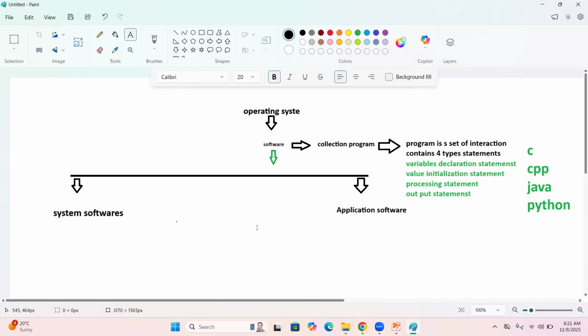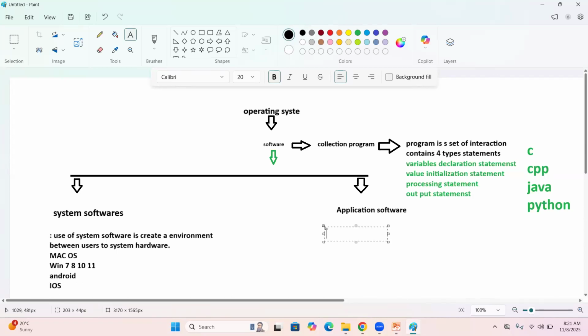Creating platform is its purpose. Coming to application software, which is very, very important. Application software is also software which is designed with a collection of programs, but its use is specific, a specific functionality, specific usages, sir. What is specific? Suppose, guys, here I am taking one example.